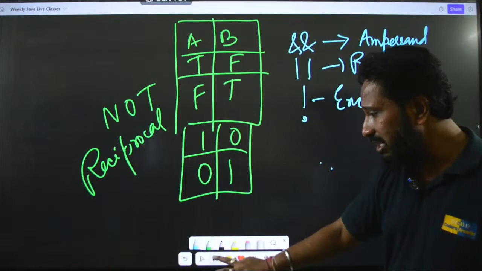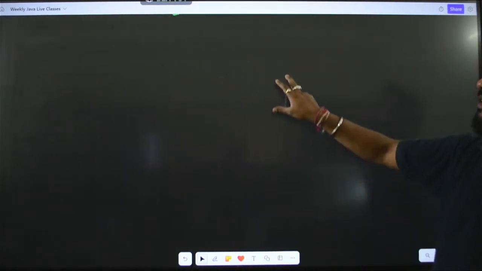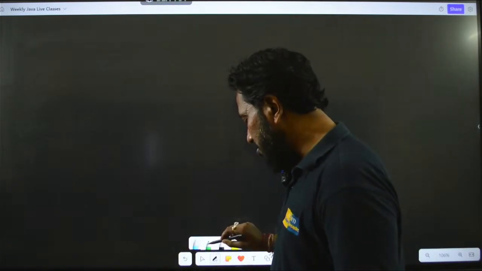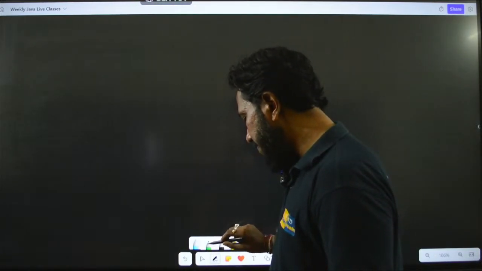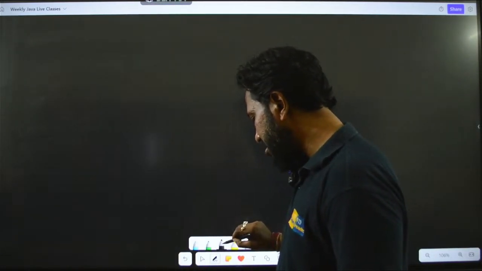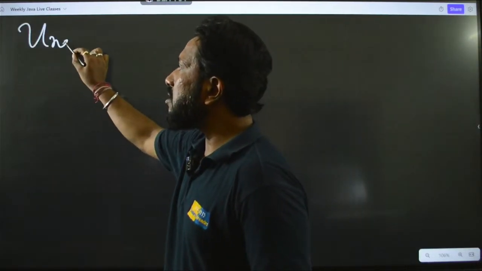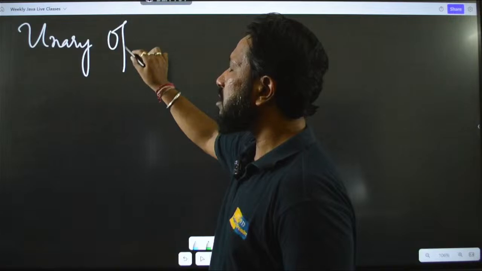Now let's do one thing. Let's go to the next operators. The next operator here we have is the unary operators. Let's take a different color. So here we will be discussing the unary operators.